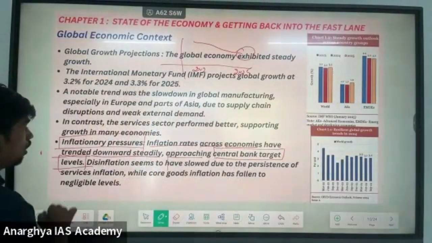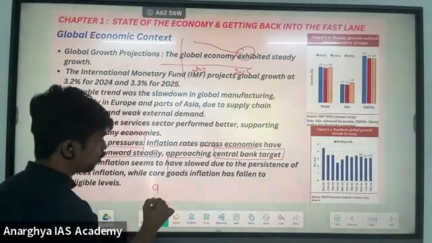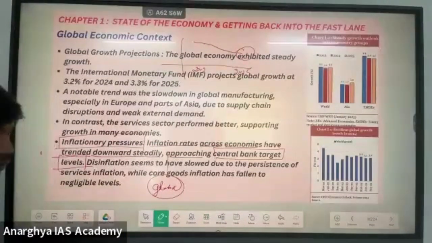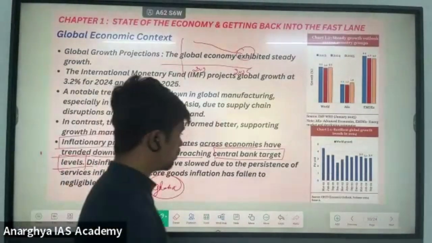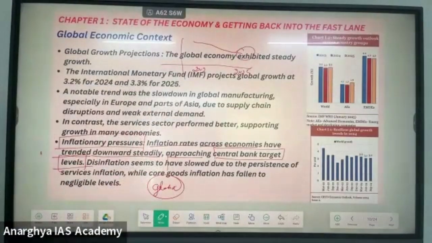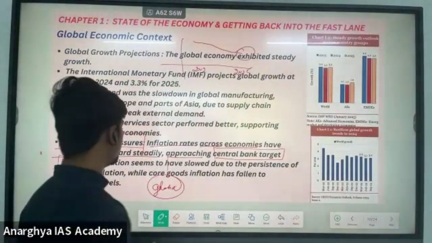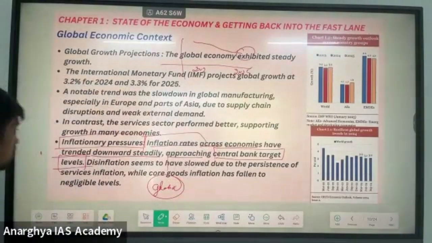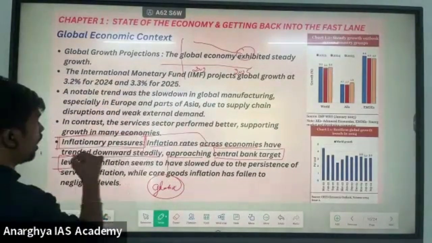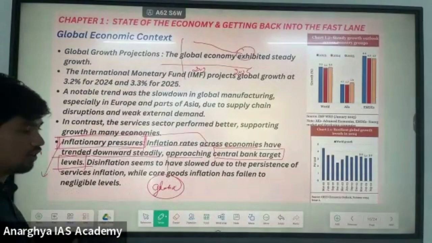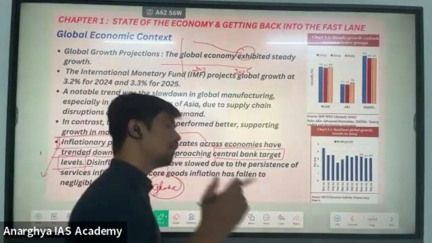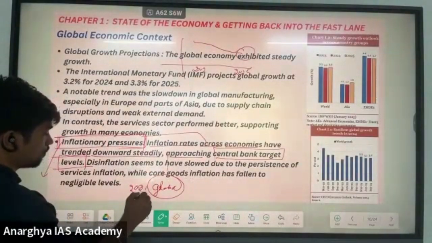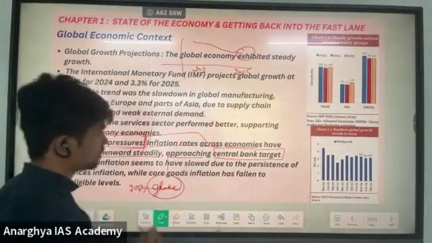That means it is good for the global economy, because all the central banks of their particular countries have targeted inflation, and that inflation is coming under their target. Inflation pressures have reduced at the global level compared with the pandemic time, from 2020.